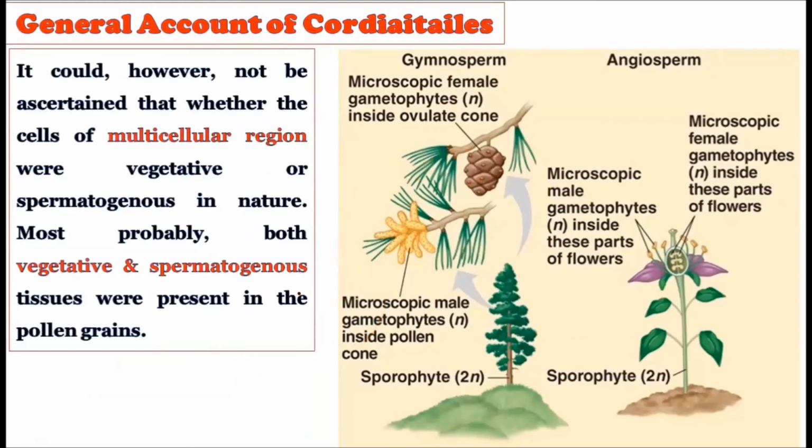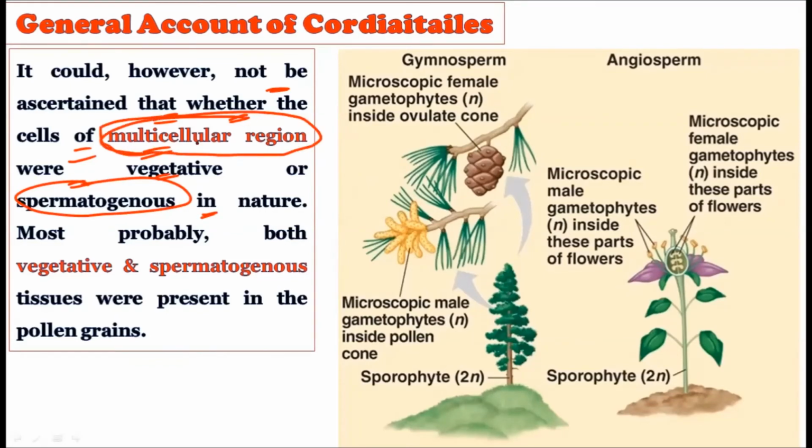Now consider this. It could however not be ascertained whether the cells of the multicellular region were vegetative or spermatogenous in nature. That is, whatever the multicellular region is there, whether it is a vegetative region or the spermatogenous region which will give rise to the sperms, it is not clear, because we do not have an up-to-date fossil record regarding the origin of this particular multicellular region. Most probably, we can say that both vegetative and spermatogenous tissue were present in the pollen grains.